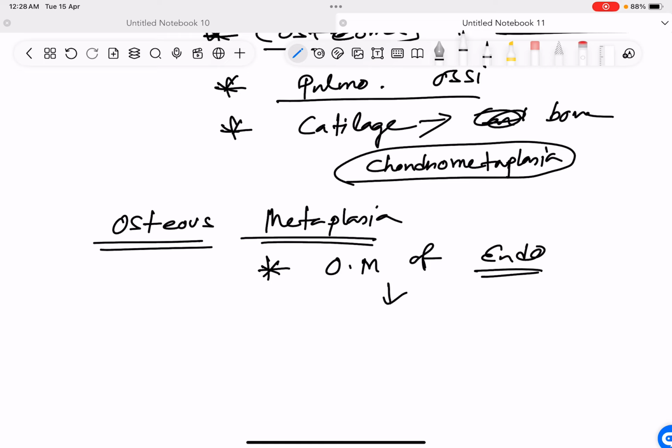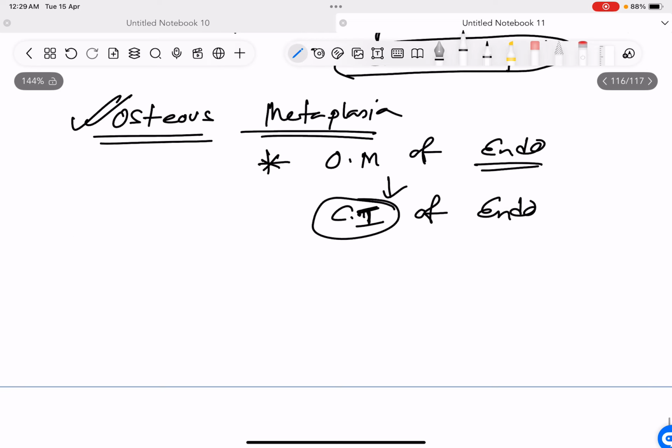This is not normal. This is an abnormal finding which happens in conditions where there was chronic irritation of the endometrium. Chronic irritation, I'll write in short CI. So there was chronic irritation of the endometrium, due to which the inner lining of the uterus, that is the endometrium, underwent osteous metaplasia. The symptom will be abnormal uterine bleeding.